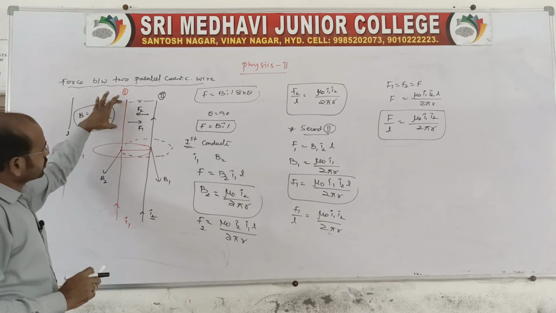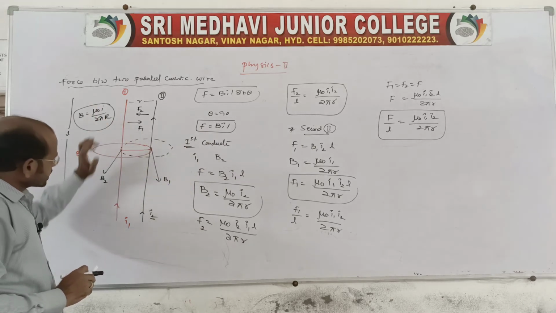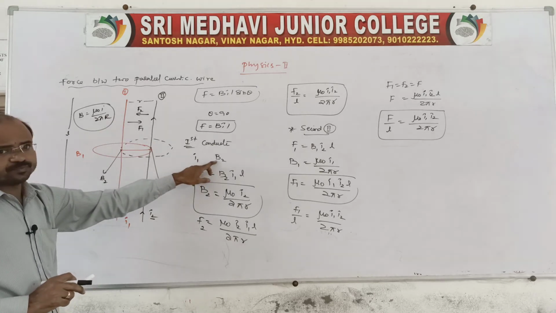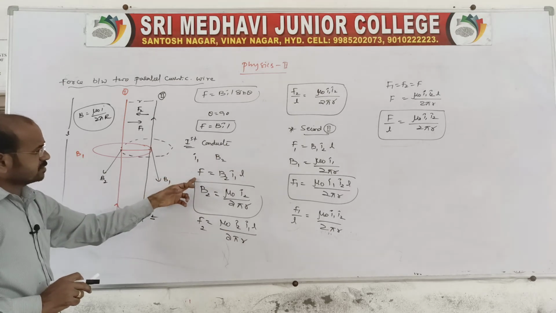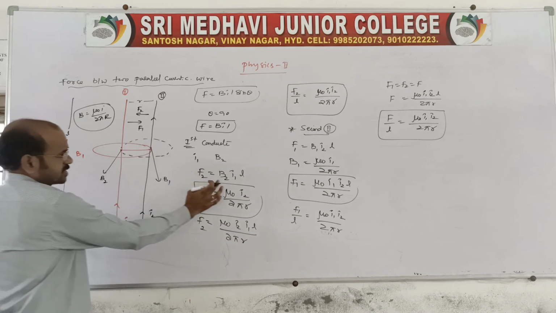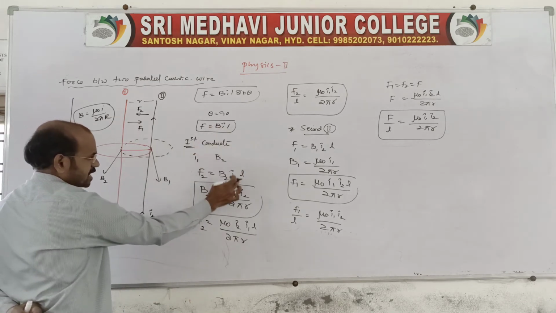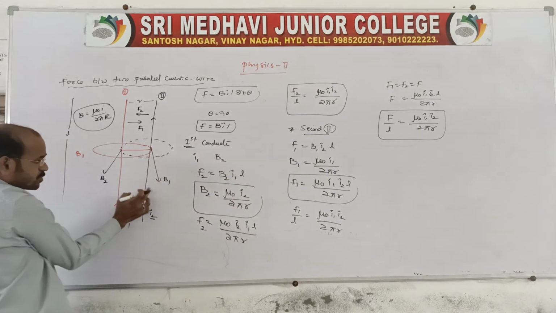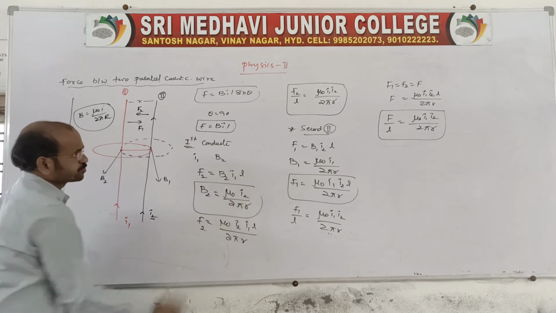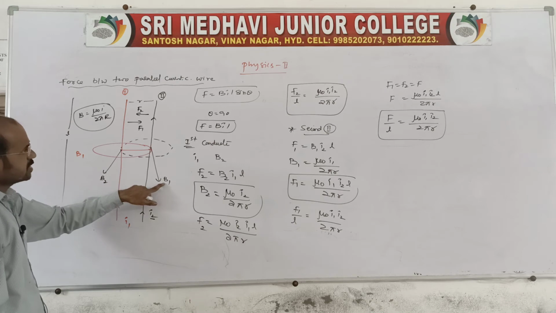For the first conductor, carrying a current I1, it is held in the field B2. The force acting on it is F2, acting on the first conductor, which is held in the field B2 and carries a current I1 with length L. B2, produced by the second conductor, is equal to mu naught I2 by 2 pi r. Replace it here.